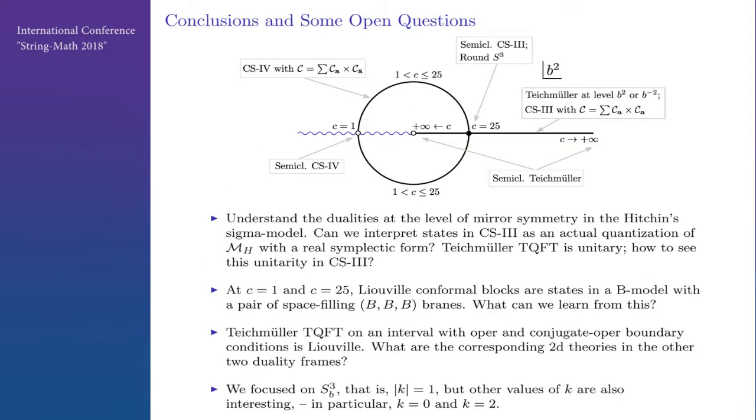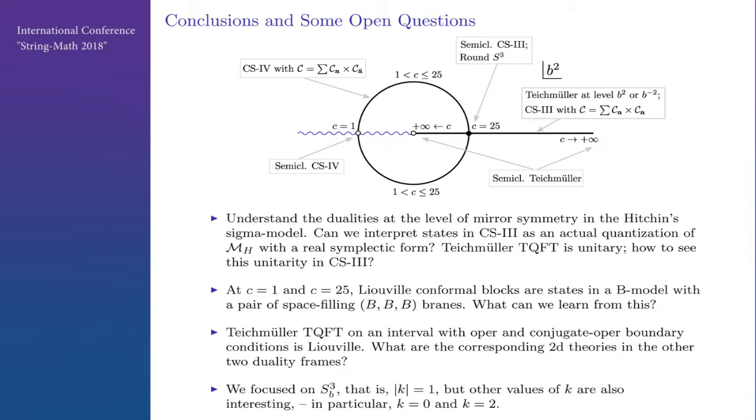So let me conclude. Here in the b squared plane, we have 4 different descriptions of this Chern-Simons theory. When b squared is real, we have 2 different Teichmüller TQFTs and Chern-Simons number 3 with the unusual integration cycle. And this is central charge C greater than or equal to 25. At C equal to 25, we have the semi-classical limit in this CS3. On the unit circle, where C is between 1 and 25, we have this other Chern-Simons theory with the usual integration cycle. Of course, all these theories should be defined everywhere, but we just don't know the integration cycles.